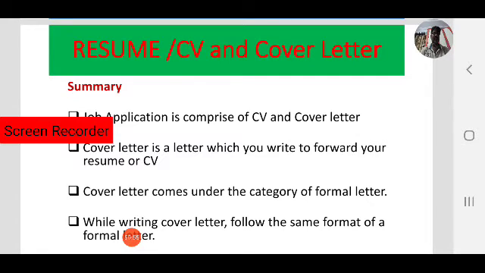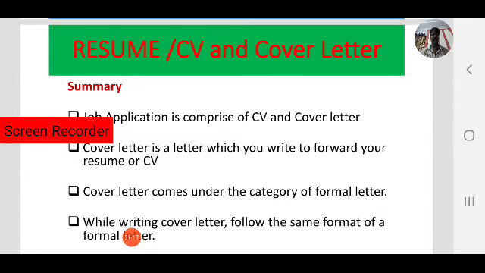In the body of the letter, in the first paragraph you have to mention how you came to know about the vacancies. In the second paragraph you have to mention your skills, your qualities, your attitude, your experience in brief. In the third paragraph, your willingness to work in the company.